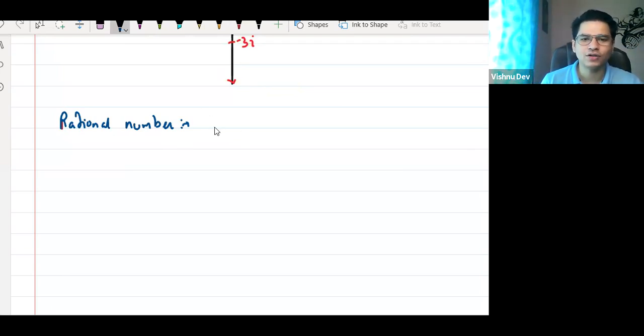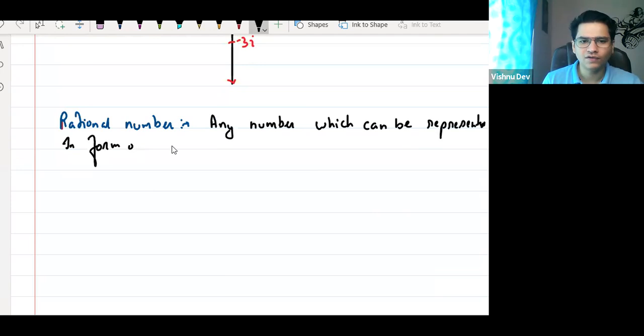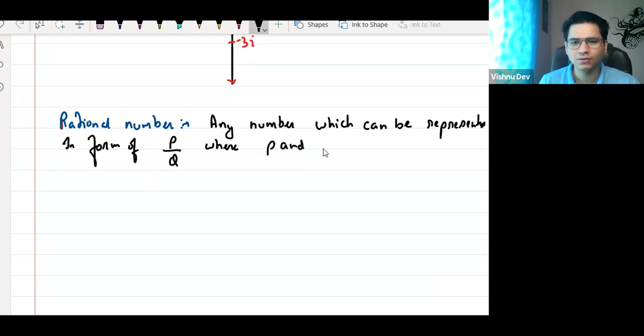So a rational number is any number which can be represented in the form of P by Q, where P and Q are integers.